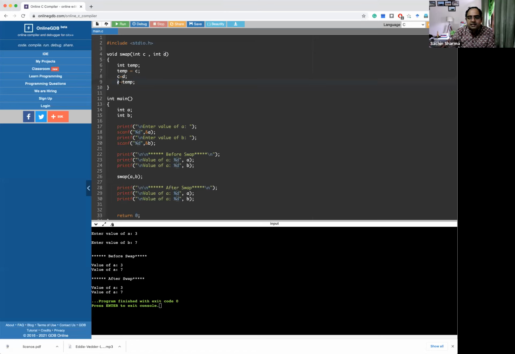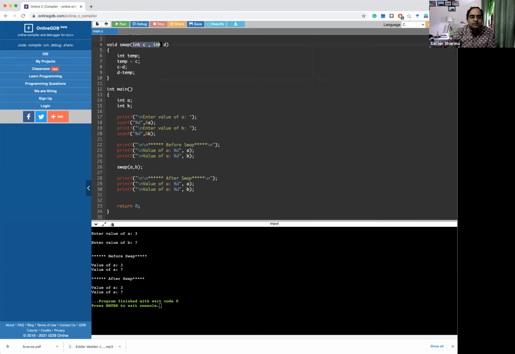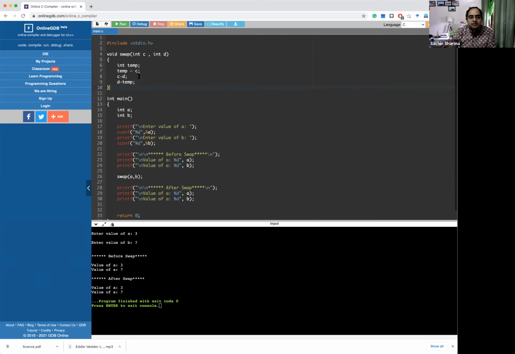Now values in C and D have changed. Earlier C was having value 3, now C is having value 7. D was having value 7, now D is having value 3. So you can see that swapping of the variable information has occurred inside the swap function. But after execution of the function, the control of A, B and C and D remains here only.